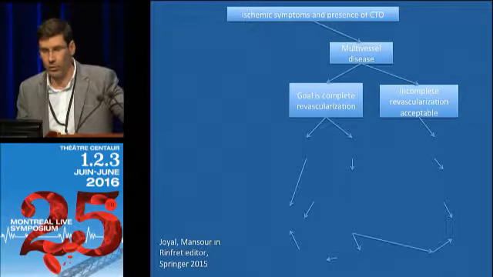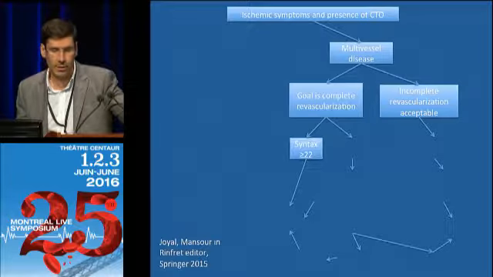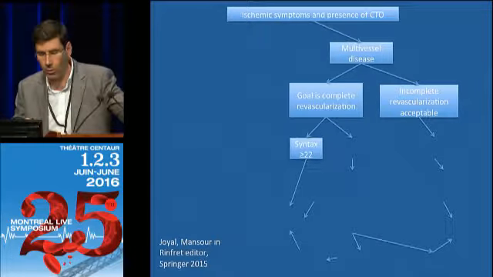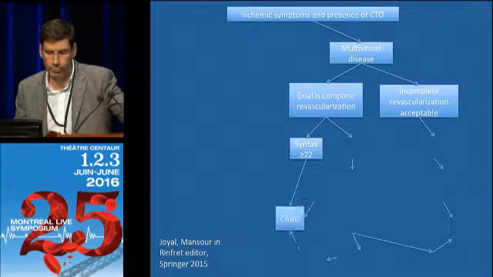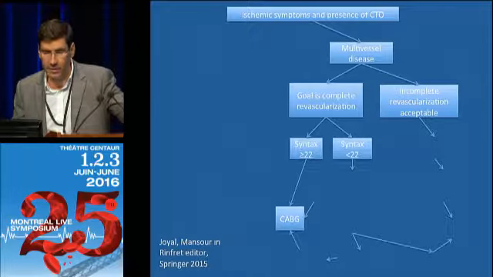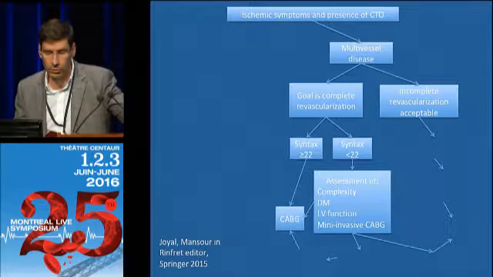In terms of if the goal is complete revascularization, well, you look at the SYNTAX score. If it's at least moderate to high, you should probably consider CABG. If it's a low SYNTAX score, there are other things you look into. You look into the complexity of the lesion, whether the patient is diabetic, the LV function, and if there is minimally invasive bypass at